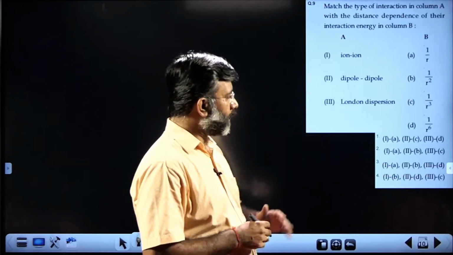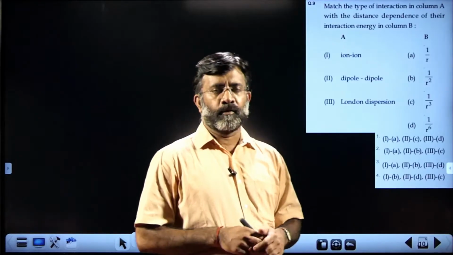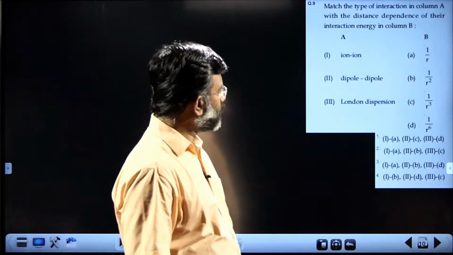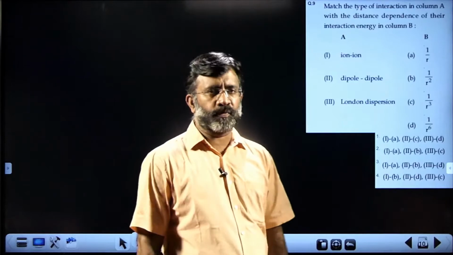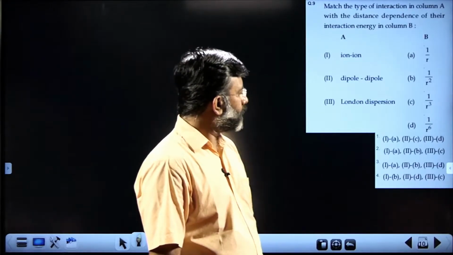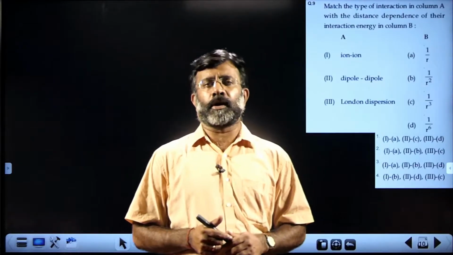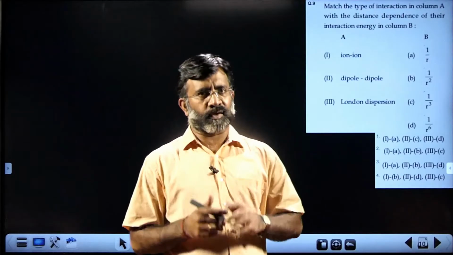Anyway, 2D is not possible as a combination because we have already deleted the fourth choice. Now, the third one, London dispersion forces, matches with D. So the first one matches with A, and the second one can be matched with C, for solid polar molecules, where translational motion is restricted.